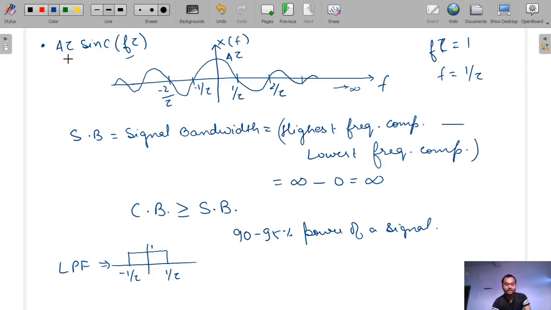When we apply the signal s(t) to the low pass filter, we get the components between minus 1 by tau and 1 by tau, and after that it is multiplied with 0, so all the components vanish. Between minus 1 by tau and 1 by tau we get the signal, and after 1 by tau and before minus 1 by tau it will be 0.